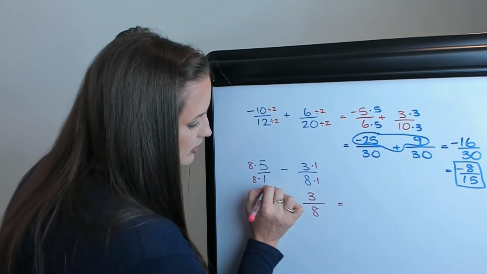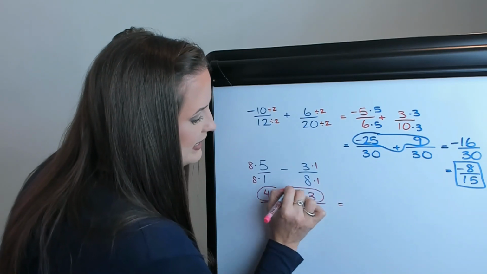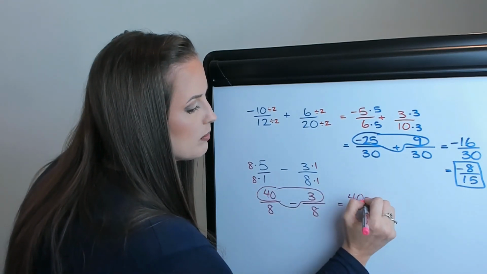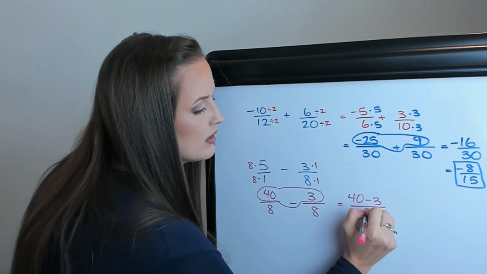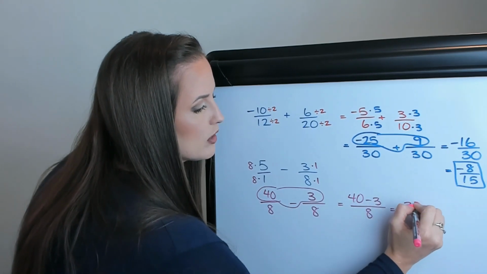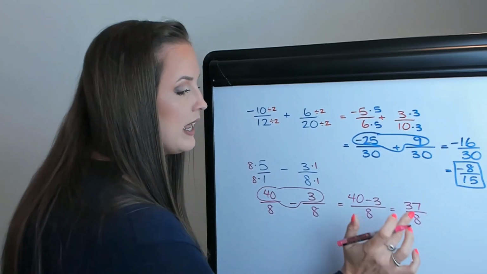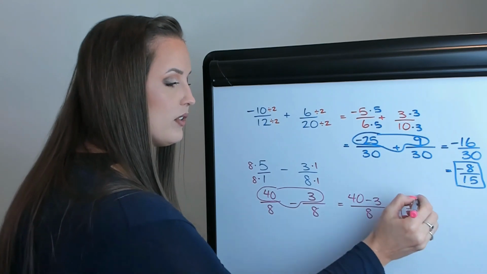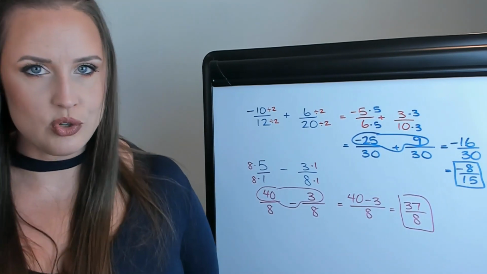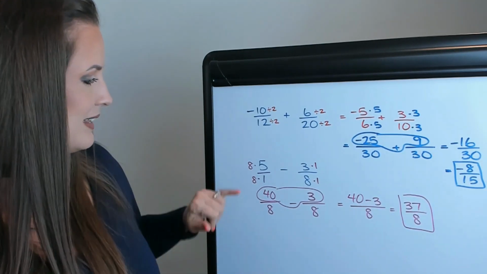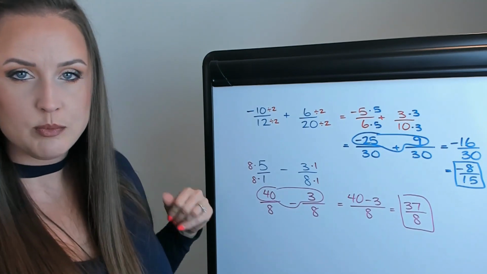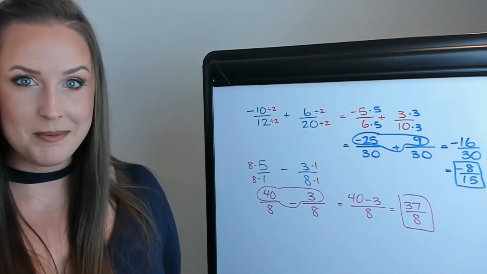So let's subtract those numerators, 40 minus 3. Remember, you can write it like this, and then your answer would be 37 over 8. Now that cannot be reduced any further. It's already in lowest terms, so you're golden. I hope that makes sense. Make any whole number into a fraction by putting it over 1, and then continue on from there.